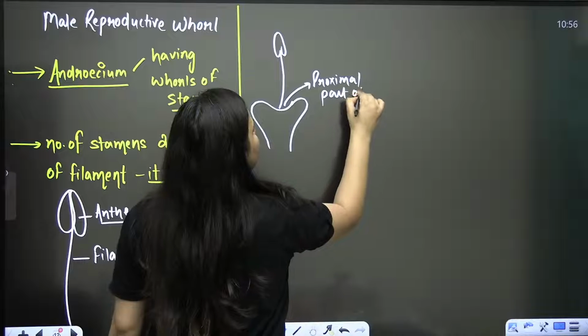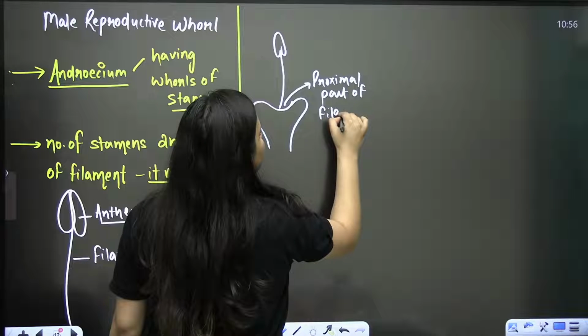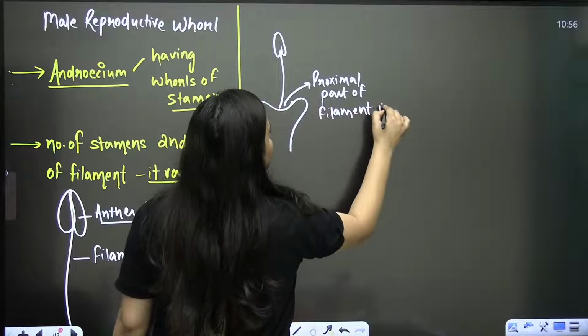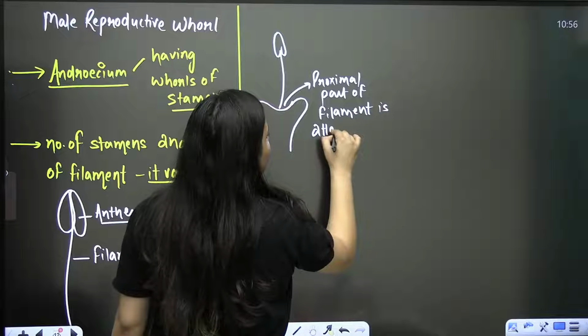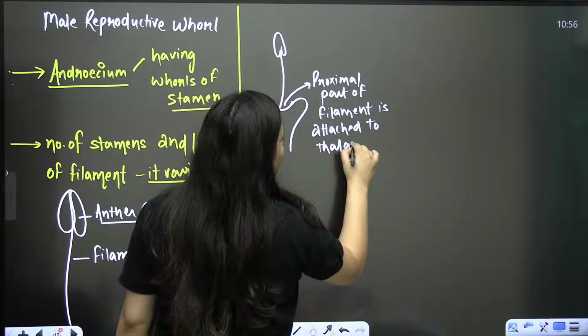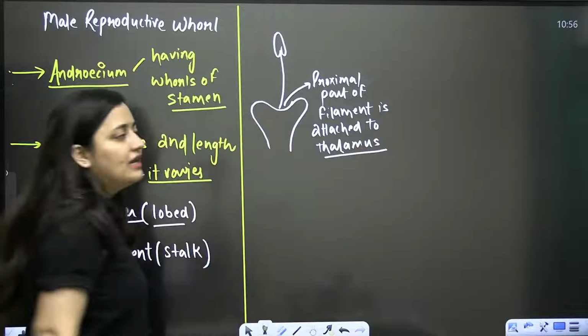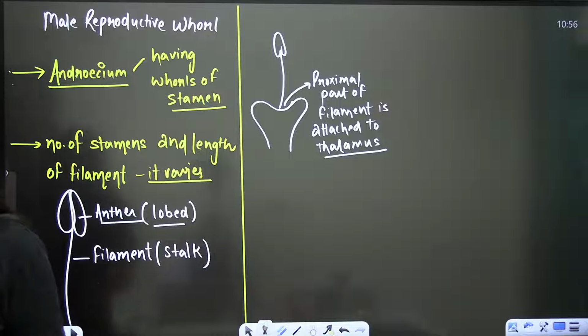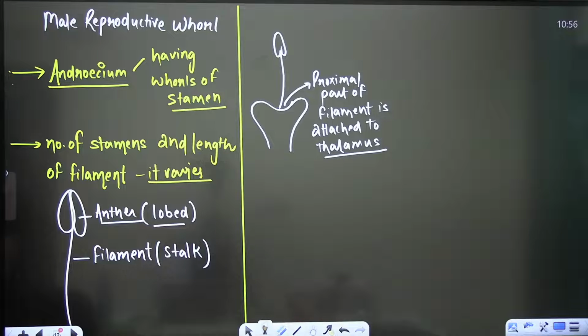Write down: proximal part of filament is attached to thalamus. Clear, bache?